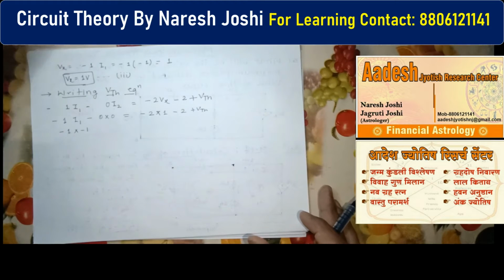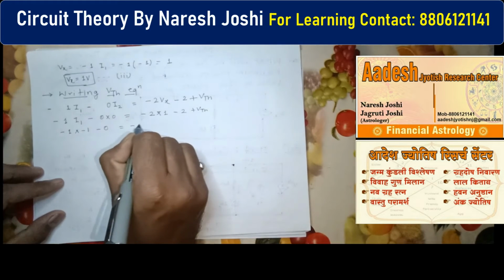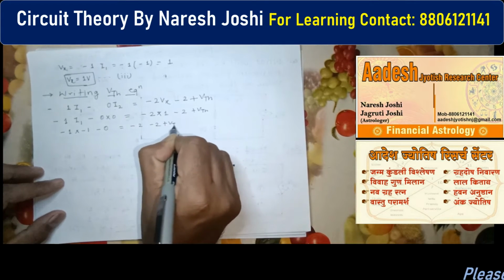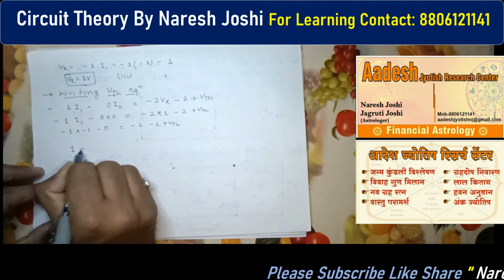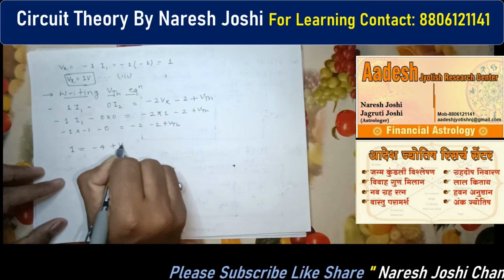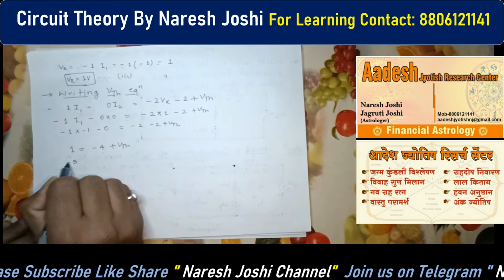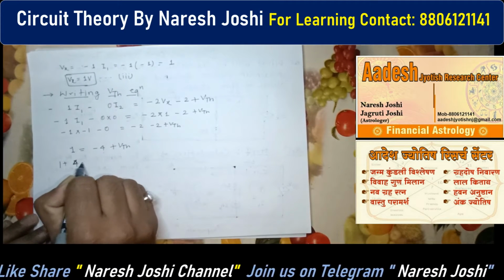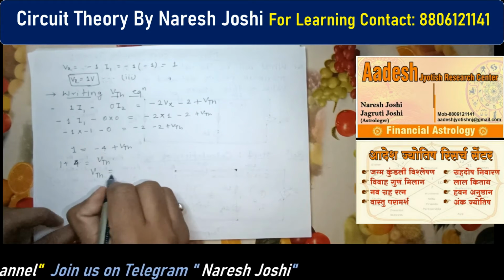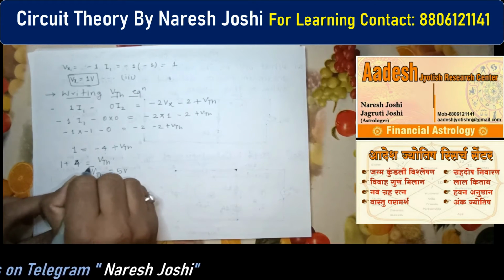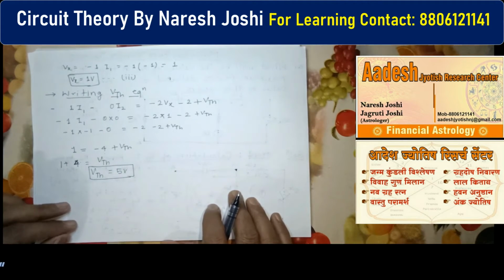So then you can see here, it is 0, it is minus 2, it is minus 2 plus VTH. So finally it is plus 1, and this equals minus 4 plus VTH, and we shift this minus 4 to the left hand side, so it becomes 1 plus 4, and it is VTH. So finally VTH equals 5 volt. So this is the 5 volt of VTH.